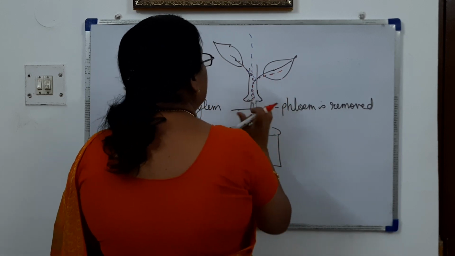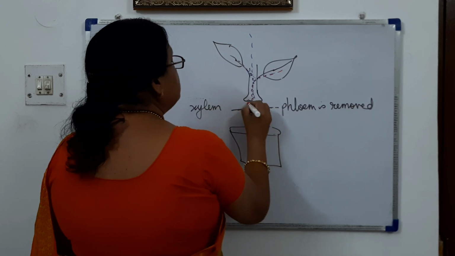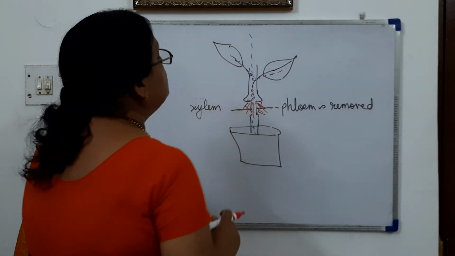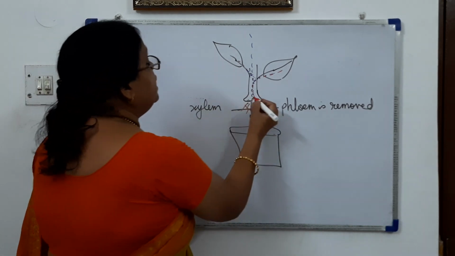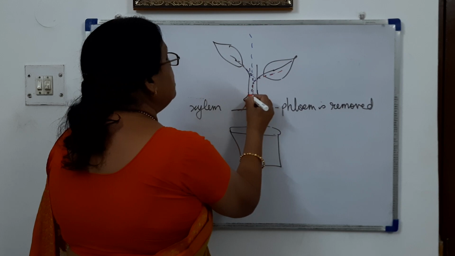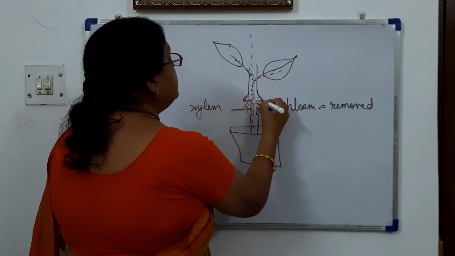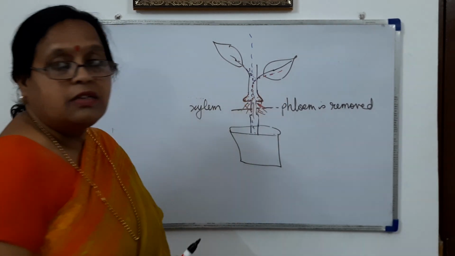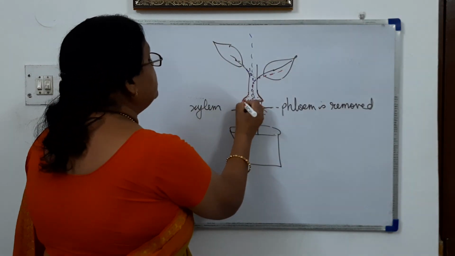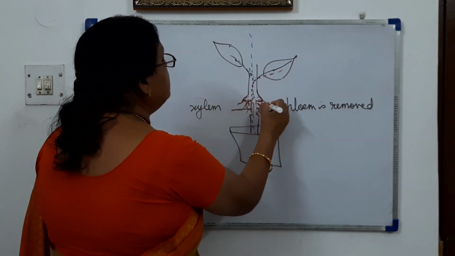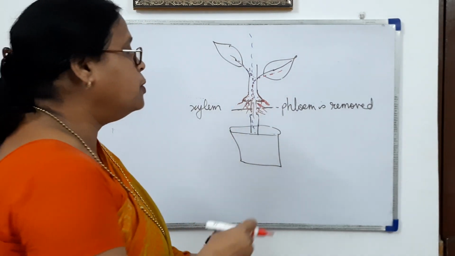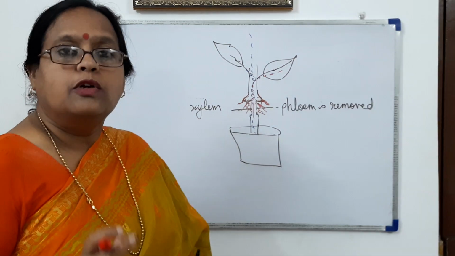But because in this part there is no phloem, what will happen? The food will collect in this part and there will be swelling in this part of the stem, and after some time the roots will come out from here. So this proves that the food is transported through phloem.